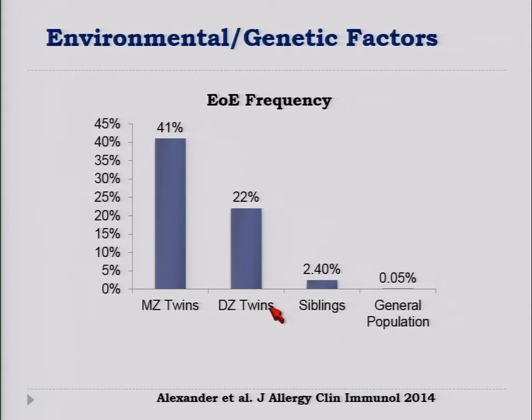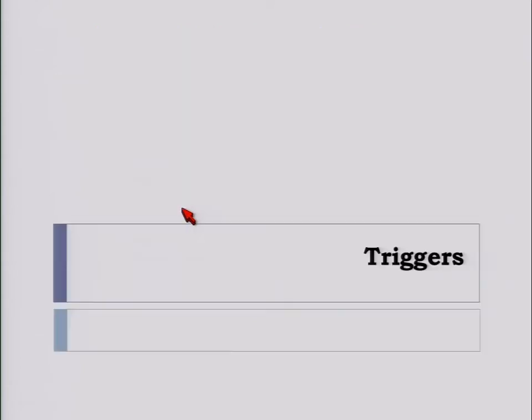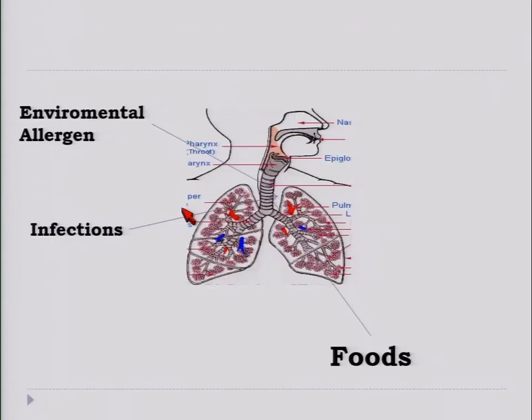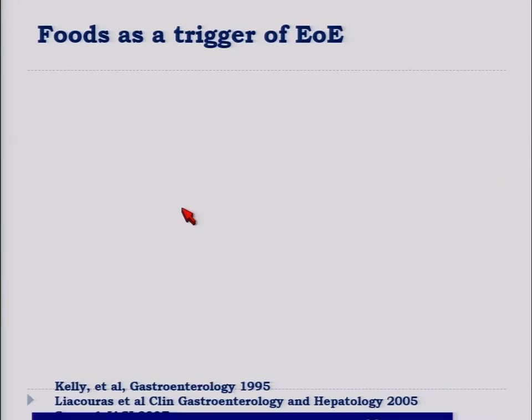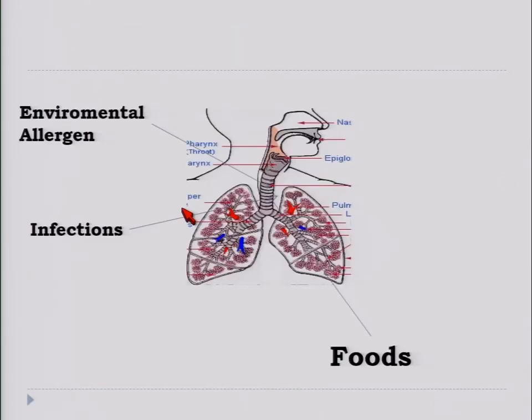Dizygotic twins have much more concordance than siblings, even if the genetic makeup is similar, but probably the environmental exposure is much more similar in twins than in siblings. And this environmental component is what makes only 40% of the monozygotic twins have the disease. So which are the triggers of EOE?